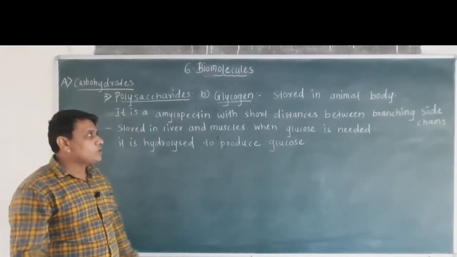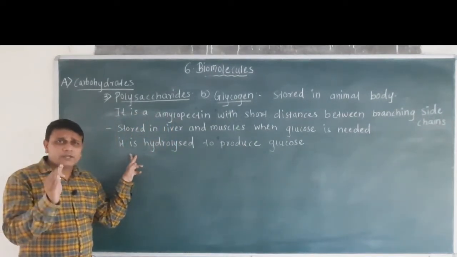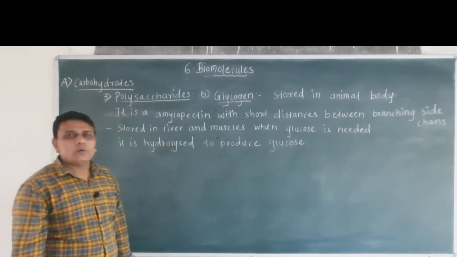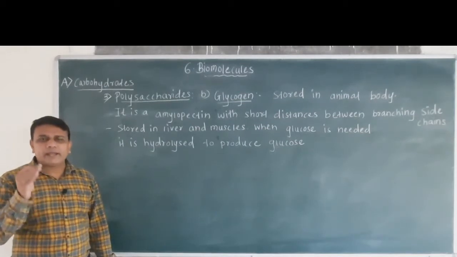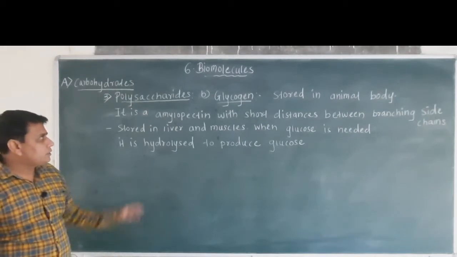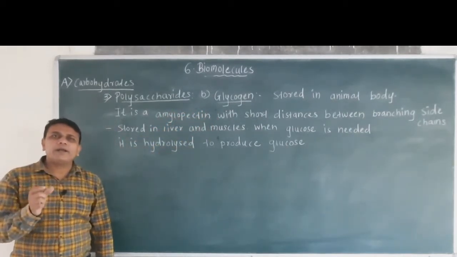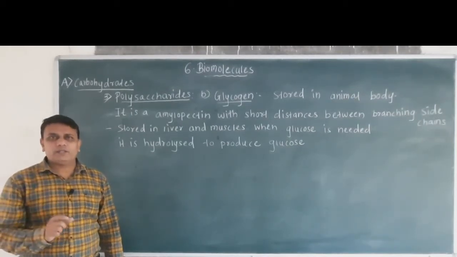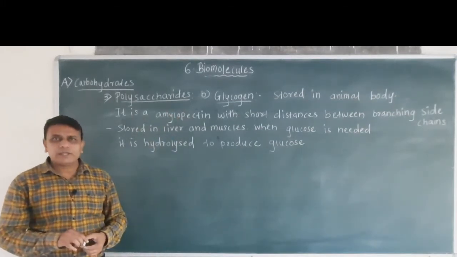When glucose is needed by the animals, the glycogen is hydrolyzed to produce glucose, which is used as a source of energy. So, glycogen is the second type of polysaccharide.